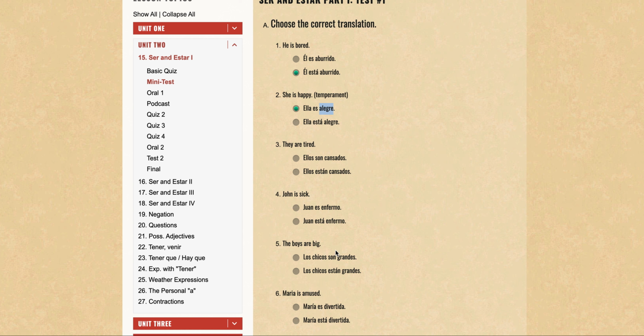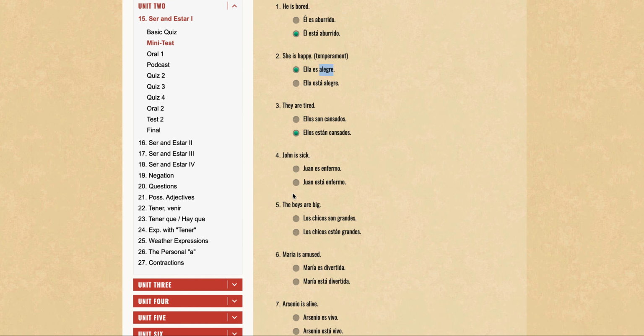They are tired. So that's a condition. That's how they are at the moment. So we are going to use the estar form, and you're talking about they. So I think it's the last one in the list, so you need to add an n into it. So it's están. Ellos están cansados.